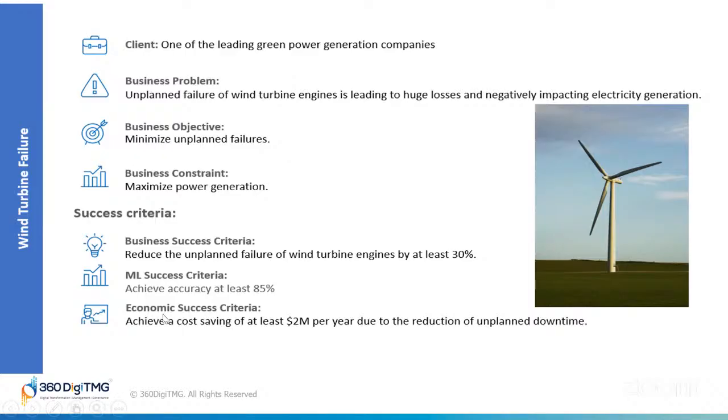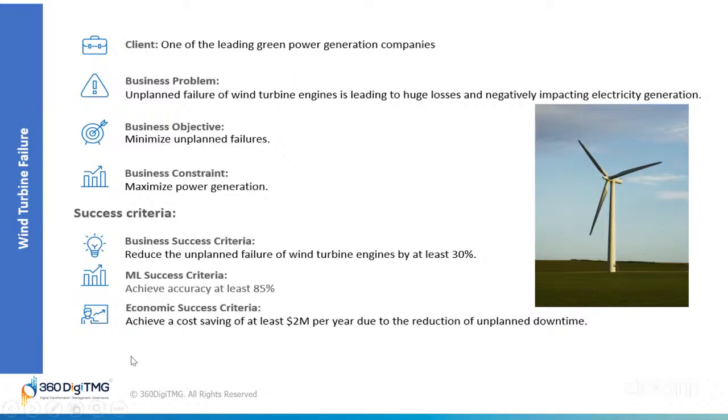Coming to the economic success criteria, that says achieve a cost saving of at least $2 million per year due to the reduction of unplanned downtime. This criteria is about saving money majorly. Unplanned downtime is the time a turbine is not working because it broke down unexpectedly. By predicting failures and fixing turbines before they break, we can reduce this downtime. So, we want to save the company at least $2 million per year.